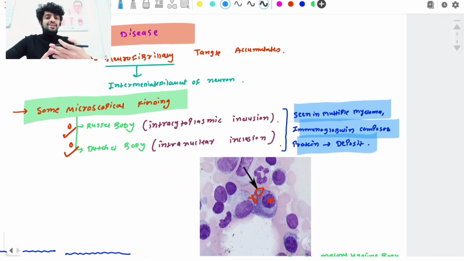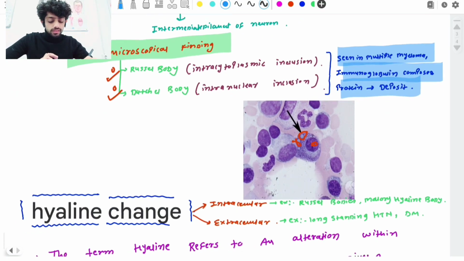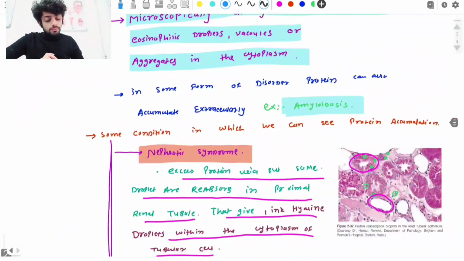This antigen-antibody protein is also deposited inside your blood vessels and many other places, and that can give us this kind of Russell bodies and Dutcher bodies. So this is all for the protein accumulation.